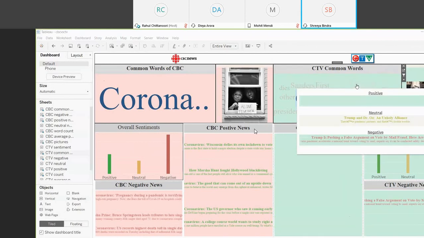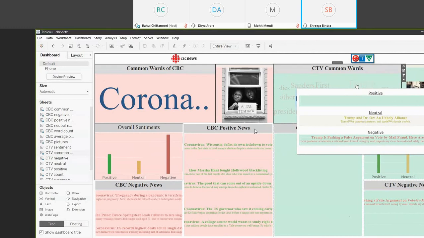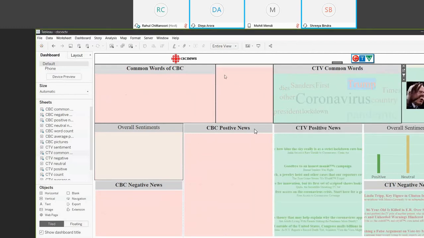Similarly, when you use the word Trump, you can see the image associated with it and all the sentiments associated with it, all the positive and negative comments.